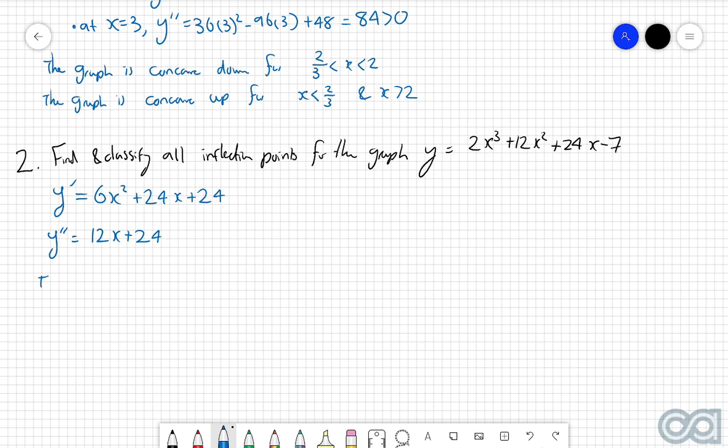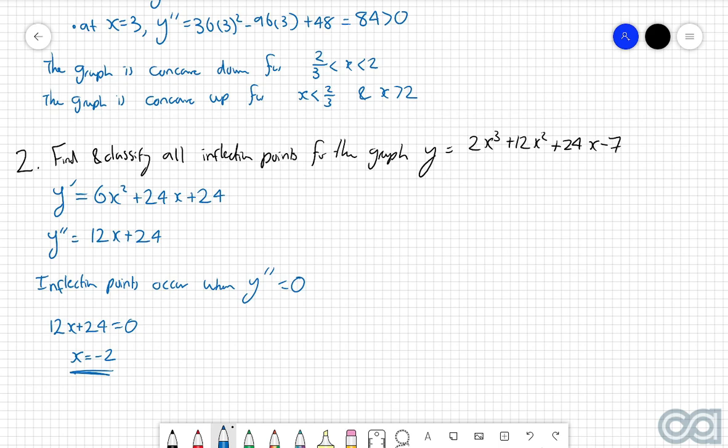So now we know inflection points occur when the second derivative, y double dash, is equal to 0. So setting the second derivative equal to 0, so that's 12x plus 24 is equal to 0. Rearranging this to get x by itself, we get x is equal to minus 2. So we have a single point of inflection at minus 2, but now we want to also identify what kind of inflection point this is.